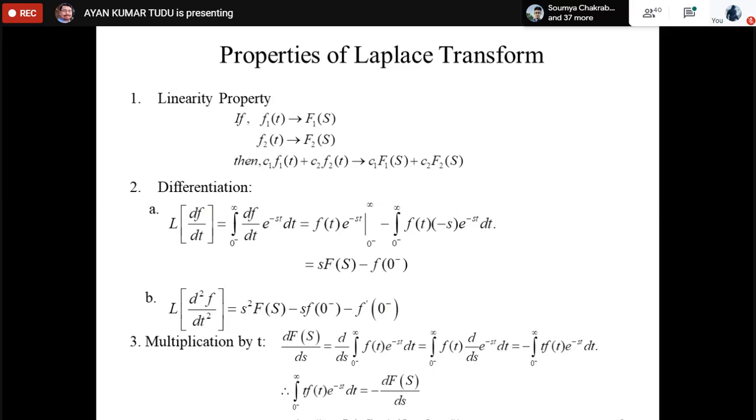So what is the Laplace transform of f prime(t) for t greater than or equal to 0 negative? The value is basically 1. And what is the Laplace transform of f prime(t) for t greater than or equal to 0 plus?